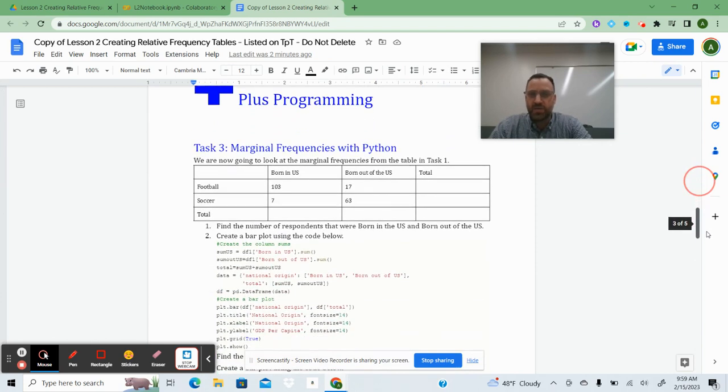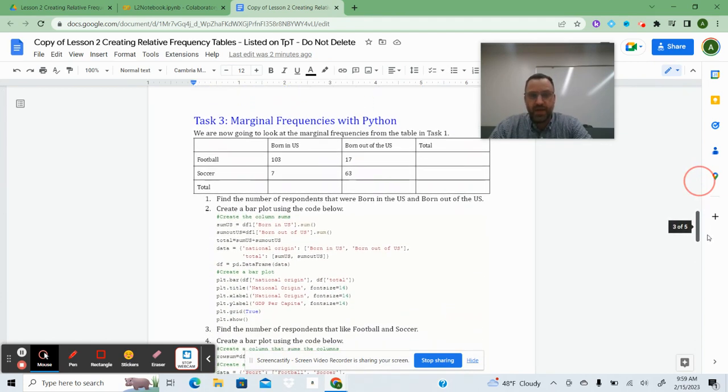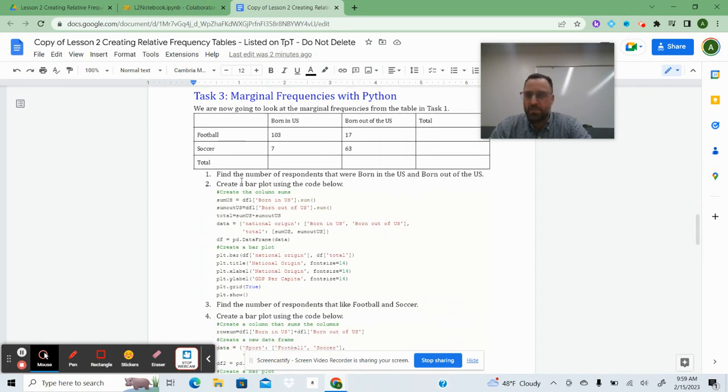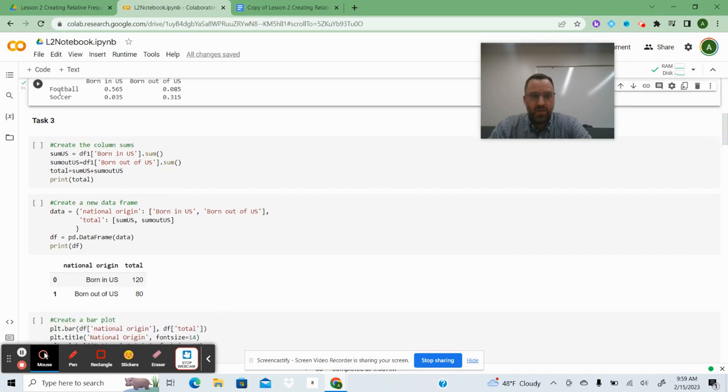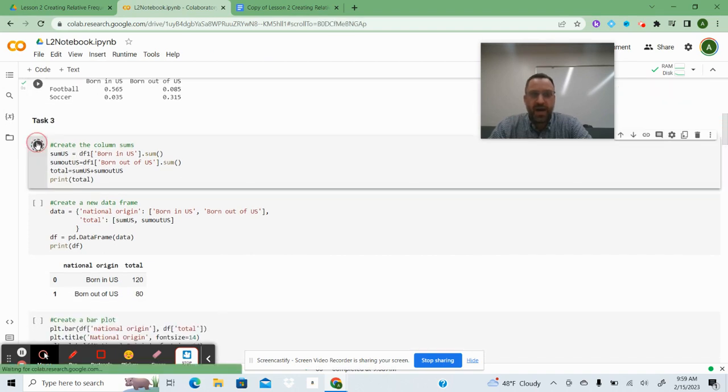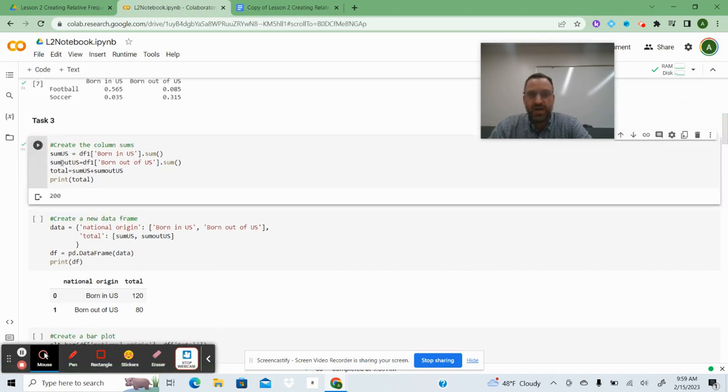So now what I'm going to do is look at the marginal frequencies, and we're going to be creating bar plots. So on here, I created my sums. So the sum of the US, sum of the outside of the US, and then my total.